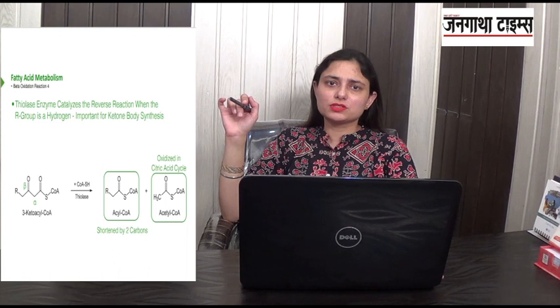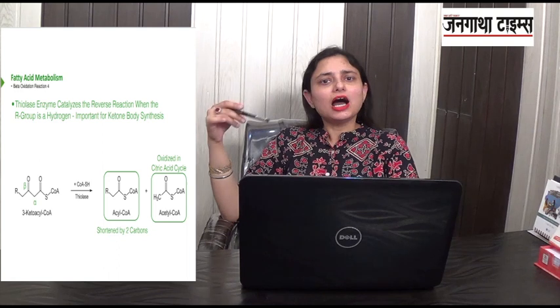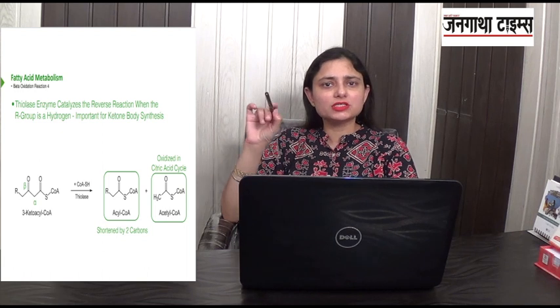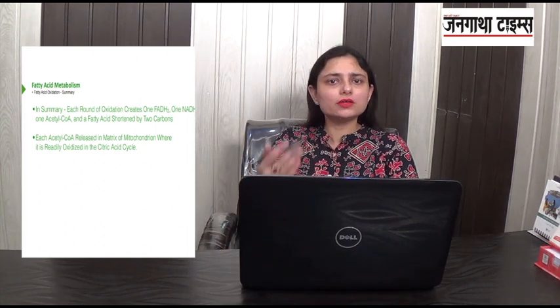So what happens in beta oxidation? First of all, there is activation of the fatty acid. After being activated, it enters the mitochondrial matrix where the enzymes are present for the reaction. The 4 steps occur. After the 4 steps of oxidation, what do we get in the end? We get one molecule of acyl coenzyme A and one molecule of acetyl coenzyme A. Now the acyl coenzyme A will again start another oxidation cycle, whereas acetyl coenzyme A will enter the Krebs cycle and produce ATP there.